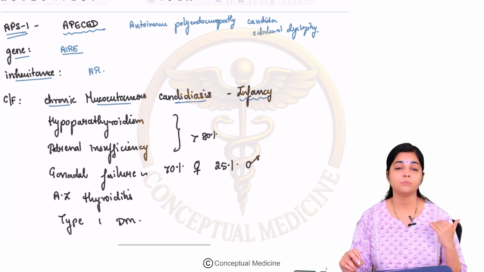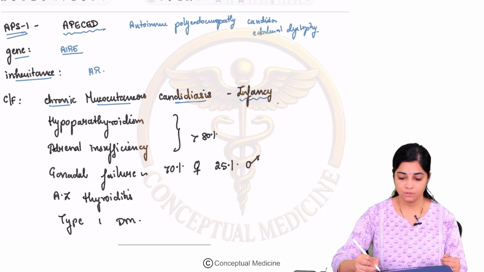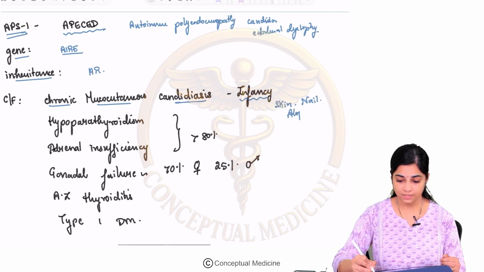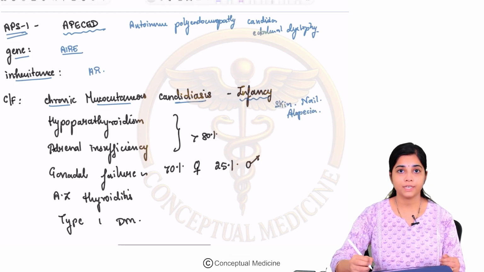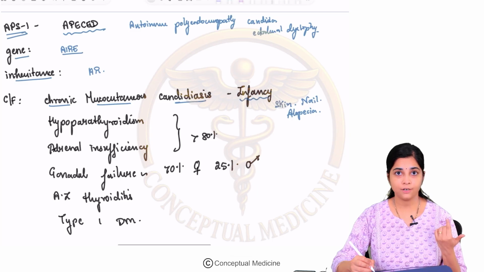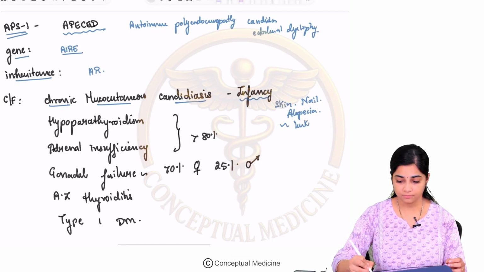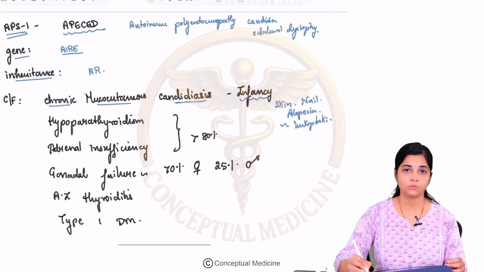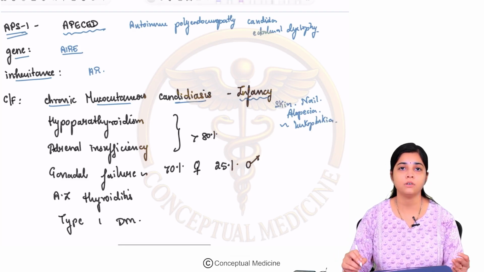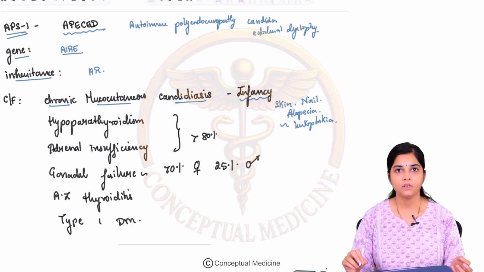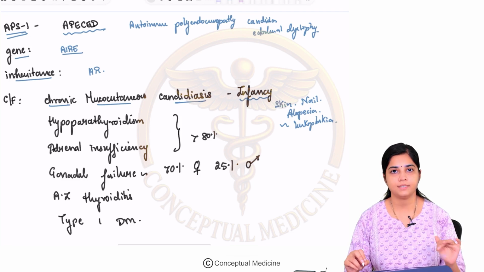Here you have chronic mucocutaneous candidiasis, which means you have skin involvement, nail involvement, you can have alopecia, and you can have chronic candida over the tongue, which might simulate leukoplakia. You might think that this is a leukoplakia, but actually it is nothing but candida. So you have mucocutaneous candidiasis, and this starts off in infancy itself.